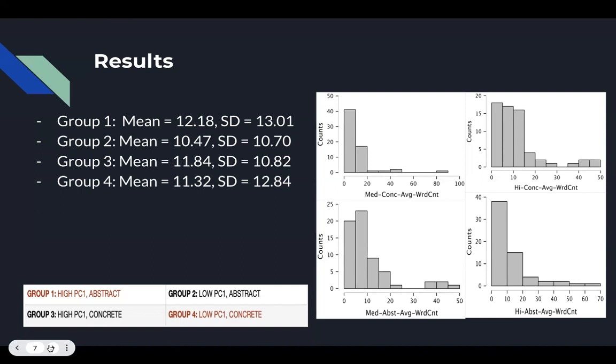And Group 4, being low PC1 and concrete, having a mean of 11.32 with a standard deviation of 12.84. We can see the histograms on the right side of the slide here show us that most participants used around 11 words per image.